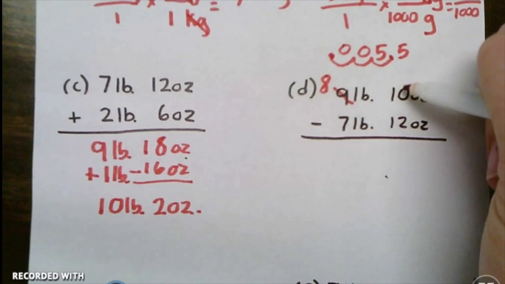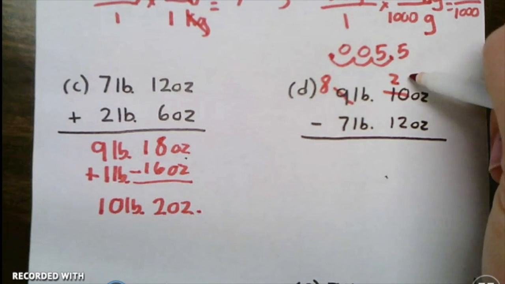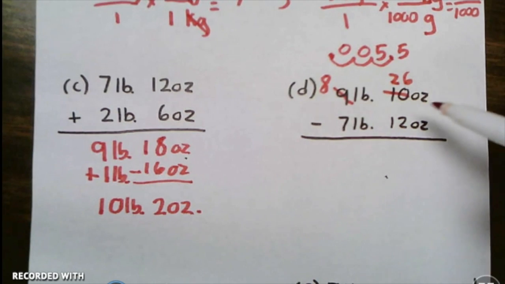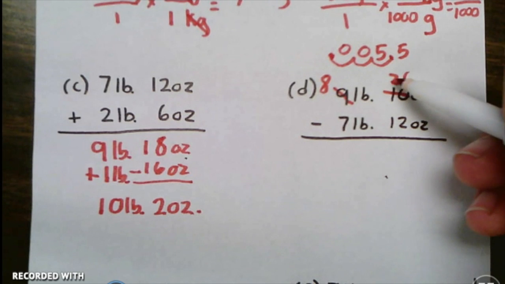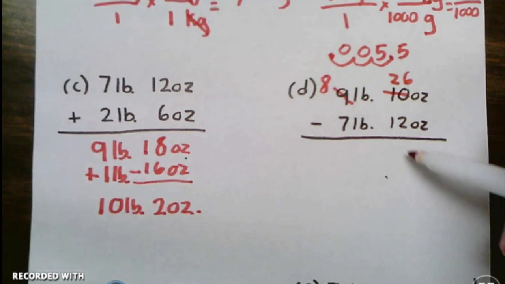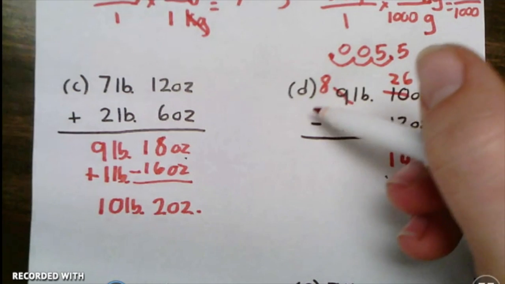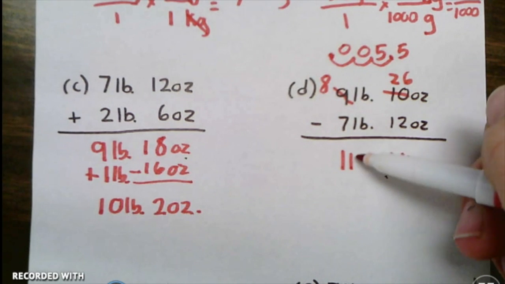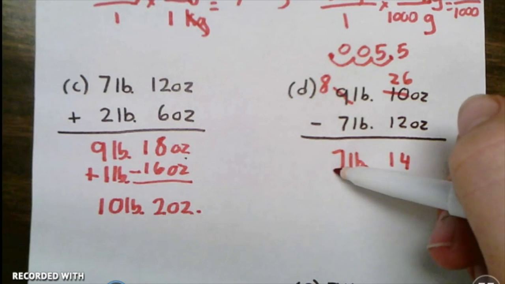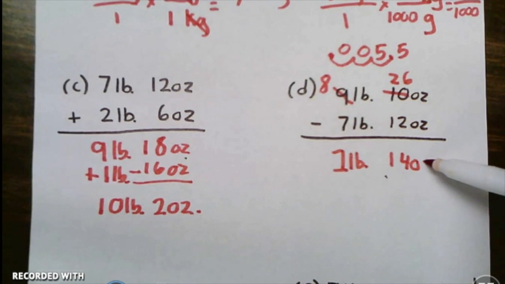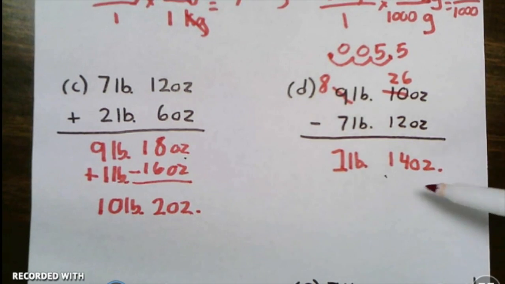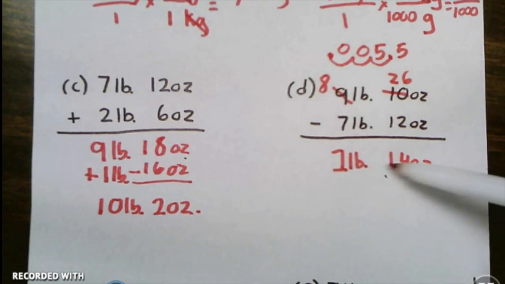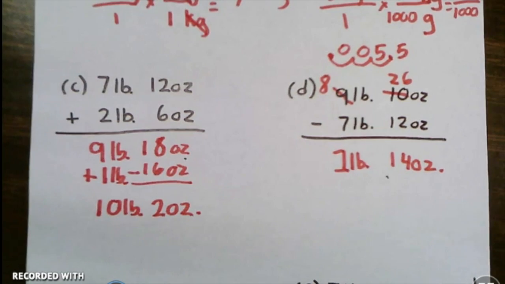So 10 plus 16 would give me 26 ounces. And now I can subtract 26 minus 12 is going to be 14. And then 8 minus 7 is going to be 1. So I've got 1 pound and 14 ounces. To check that, I could count up. I could add this to this and make sure that I got that.